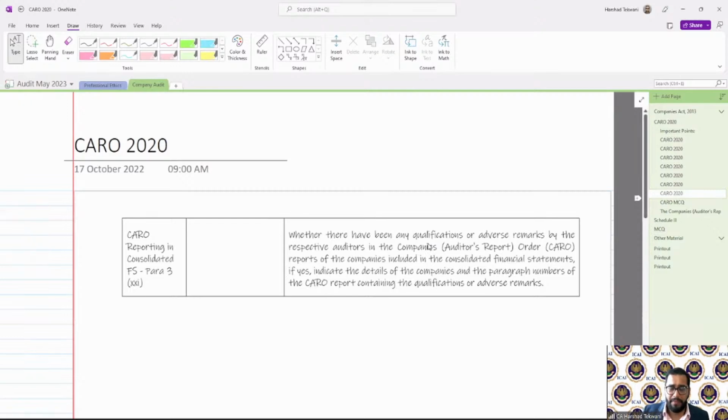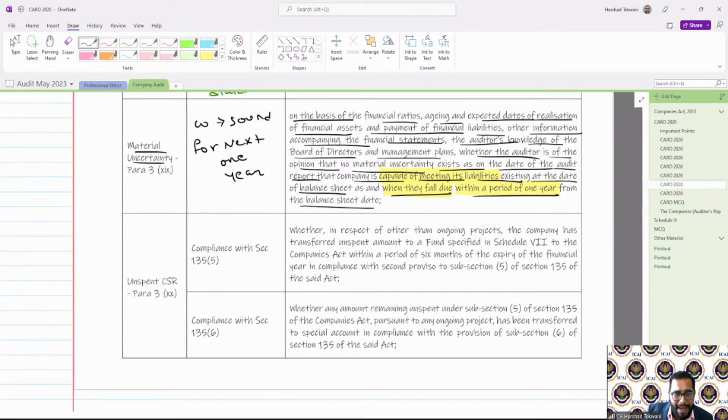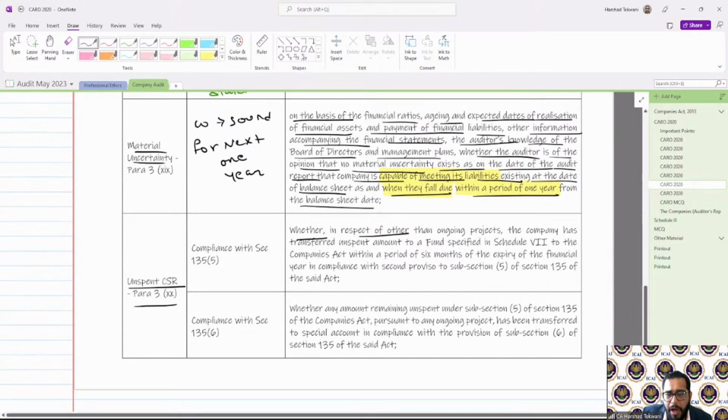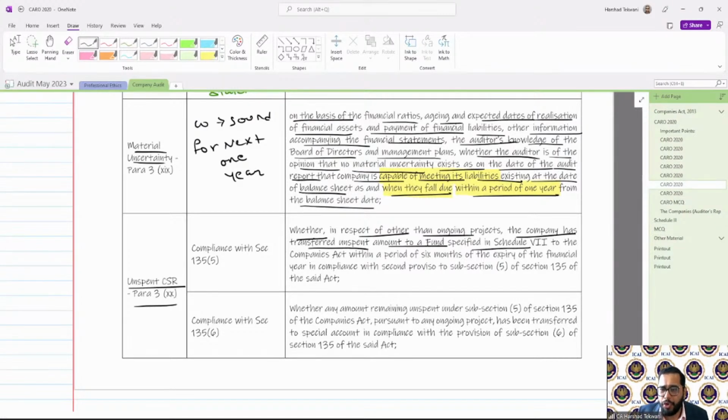Let us go to the next paragraph. Para 3(xx), unspent CSR. This is with respect to CSR. Whether in respect of other than ongoing project, the company has transferred unspent amount to a fund specified under Schedule 7 to the Companies Act within a period of 6 months of the expiry of the financial year in compliance with the second proviso of subsection 5 of Section 135 of the Act. So this is with respect to the transfer of funds other than ongoing projects, as per the second proviso of subsection 5 of Section 135.